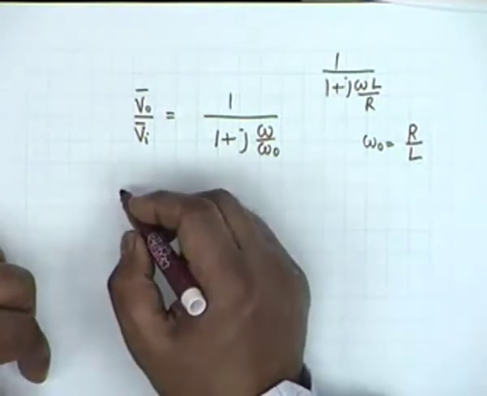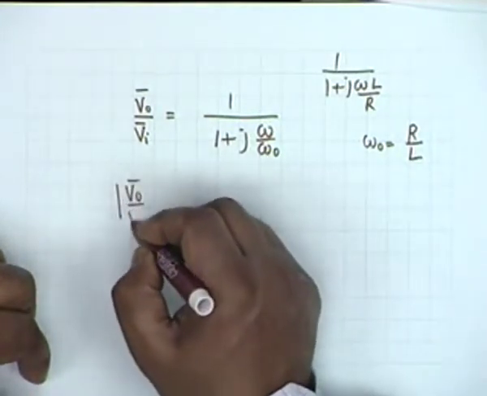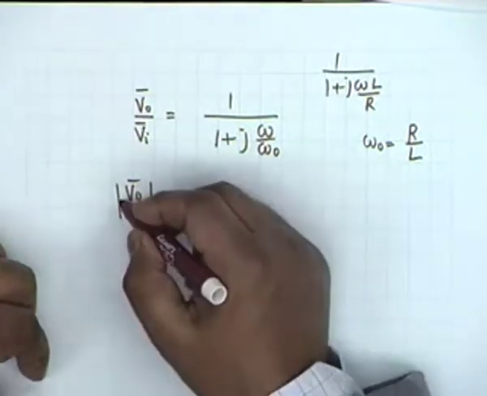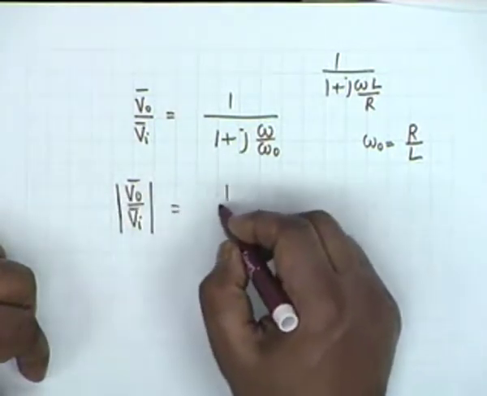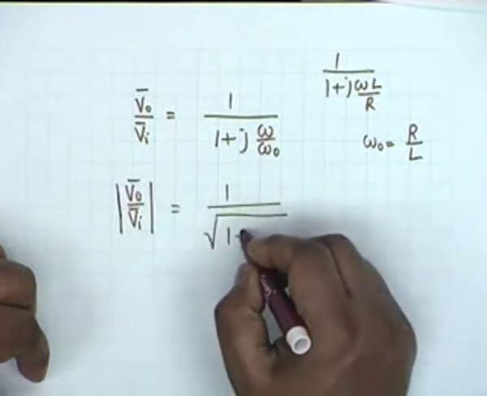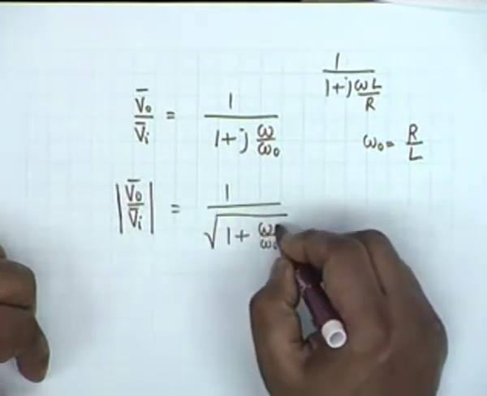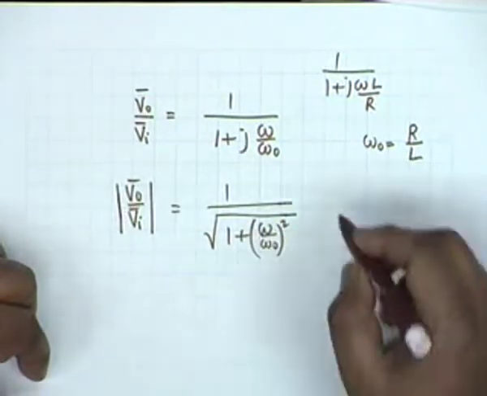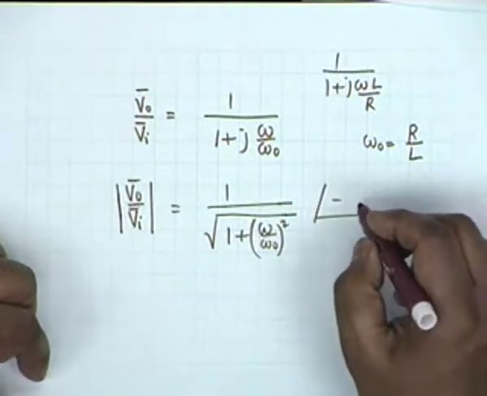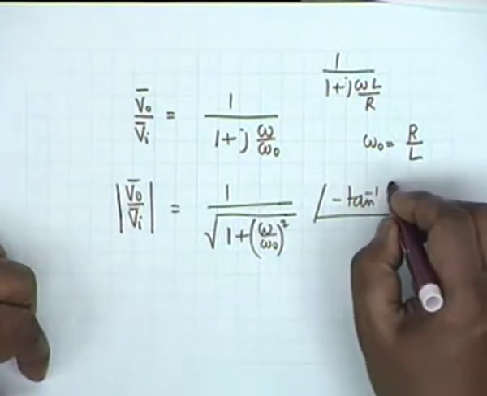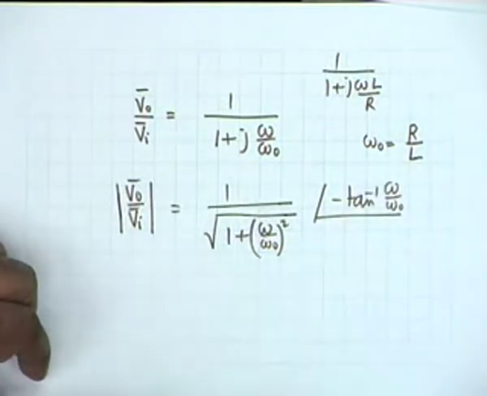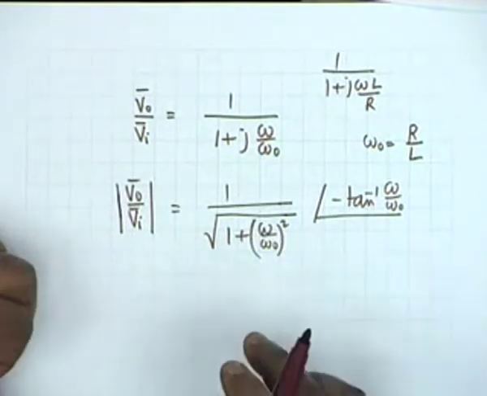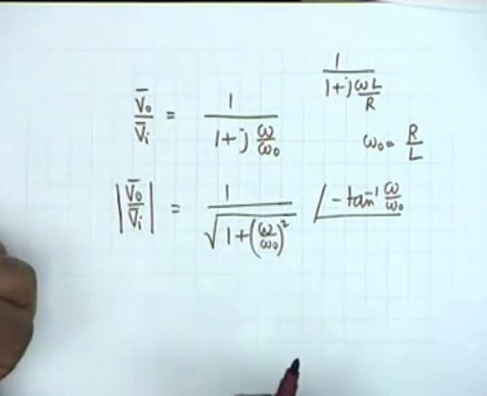And therefore, the magnitude of this phasor ratio is given by 1 by square root of 1 plus (omega by omega 0) squared. And the angle is minus tan inverse of omega by omega 0. Is this clear? Is this okay? Or have I gone too fast?